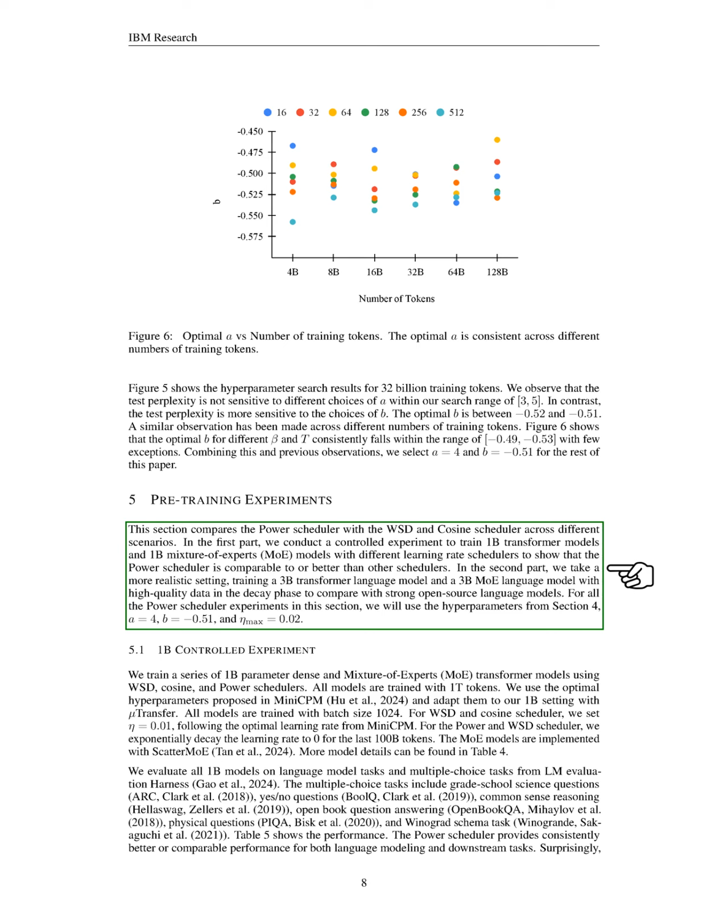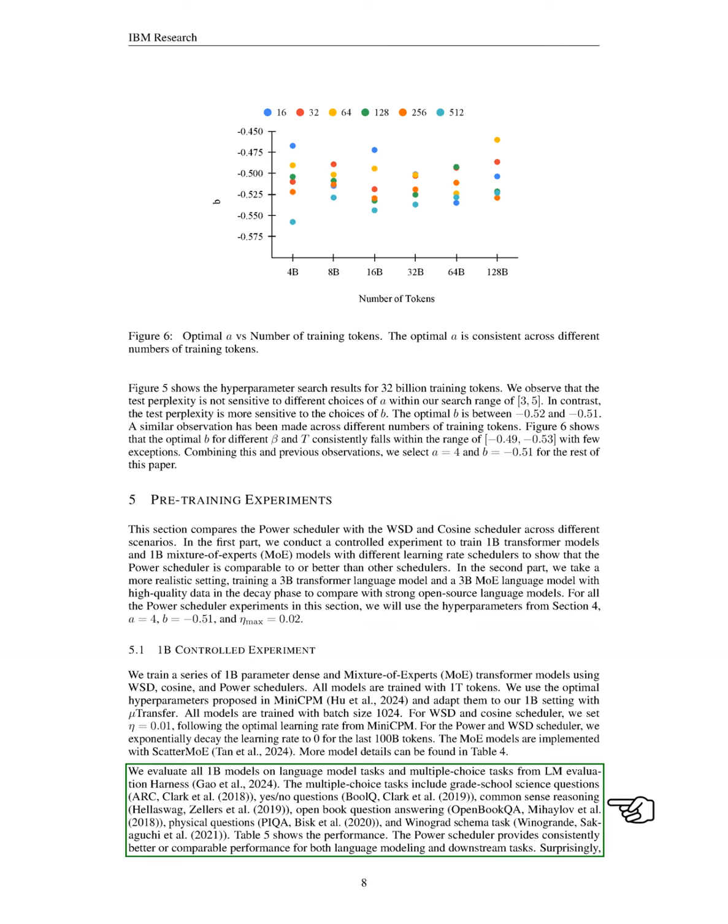In our controlled experiment with 1 billion parameter models, we train dense and MoE transformer models using WSD, cosine, and power schedulers, all with 1 trillion tokens and a batch size of 1024. We adapt optimal hyperparameters from previous work and evaluate the models on various language tasks, including multiple choice questions. Our results show that the power scheduler consistently delivers better or comparable performance across both language modeling and downstream tasks, even though we only optimized hyperparameters for a smaller dense model.